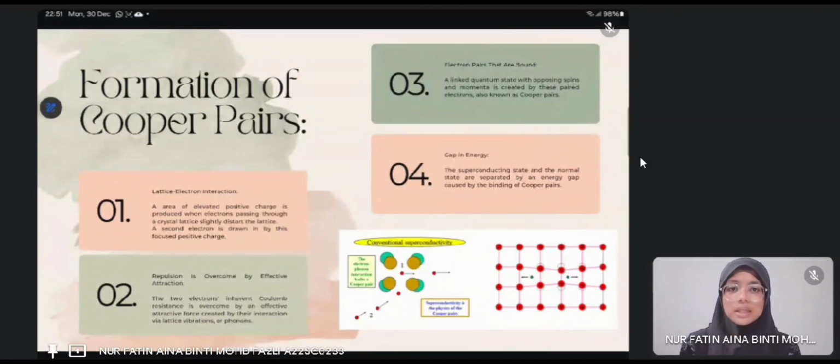Thirdly is electron pairs that are bound. A linked quantum state with opposing spins and momentum is called an electron pair. A Cooper pair is created by this. Lastly is the gap in energy. The superconducting state and the normal state are separated by an energy gap. So this is the diagram of the formation of Cooper pairs.